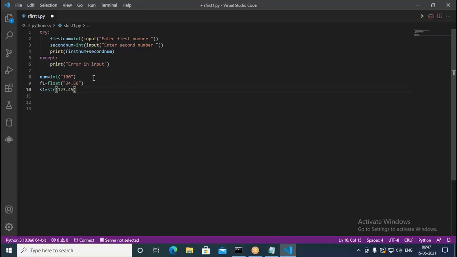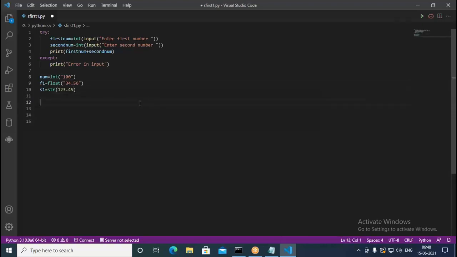Normally in C++ or Java you come across constructors. Probably when you were doing BTech you came across such things. You might have heard the word constructor, so it's the same thing here. It takes the same name as the data type name, followed by whatever value you are passing, which is called the parameter. It is converting 100 into a number, this is converting the string into a number, and the last one, a number, is converted to a string.